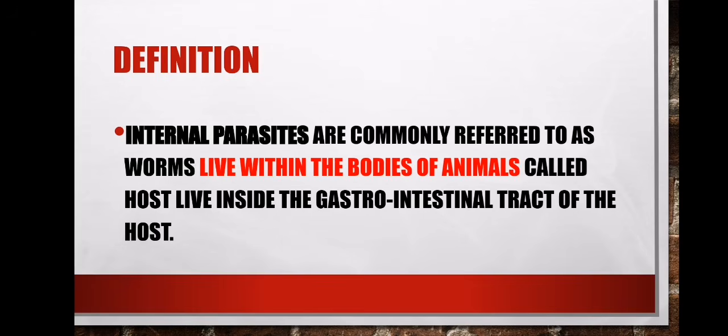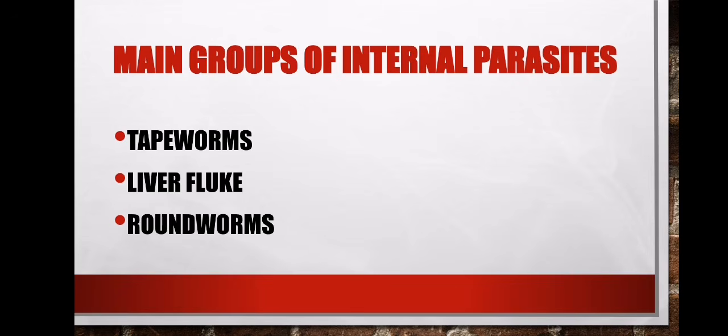Let's look at the groups of these parasites. We have these 3 main groups of internal parasites. 1, we have tapeworms. 2, we have liver fluke. 3, we have roundworms. For this part, this is what I want you to understand. You must be able to identify it if bagnika it in a picture. So meaning you must know the shape or the structure of a tapeworm, the structure of a liver fluke, and the structure of a roundworm. So please make sure that you understand this in that way.